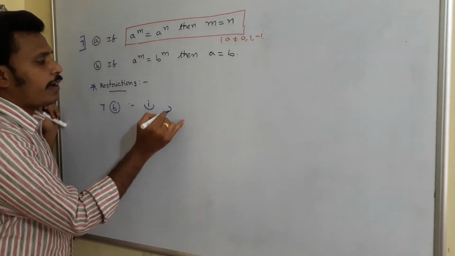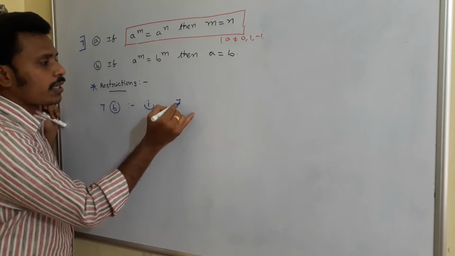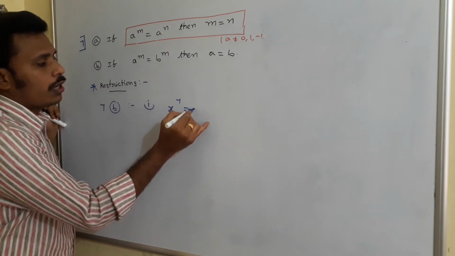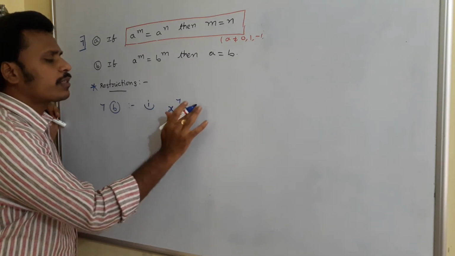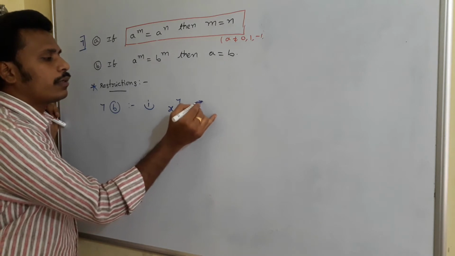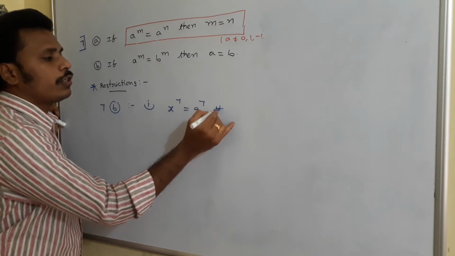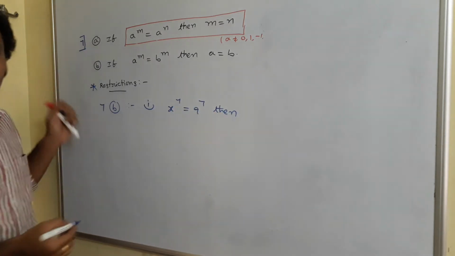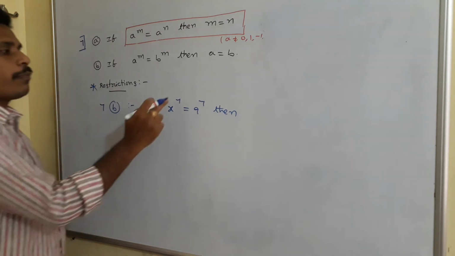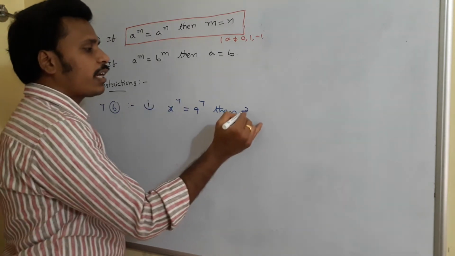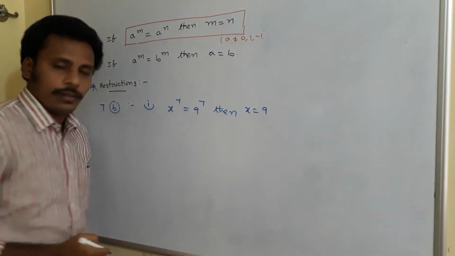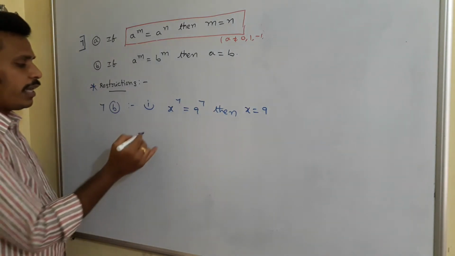For suppose if I have x power 7 is equal to something, you may say x power 7 is equal to 9 power 7. Then what will you say? x power 7 is equal to 9 power 7. Powers are equal here, then directly we will write that x is equal to 9. Happy. We are finding x.